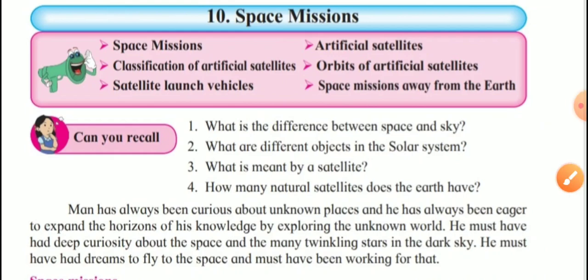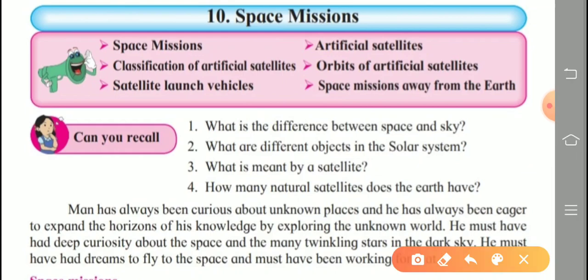Can you recall some questions given for us? What is the difference between space and sky? What are the different objects in the solar system? Third question, what is meant by a satellite? And fourth one, how many natural satellites does the earth have?